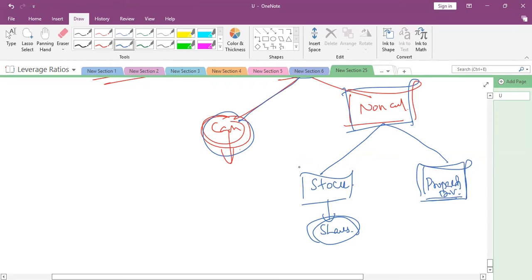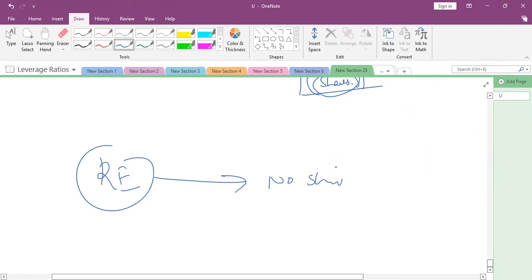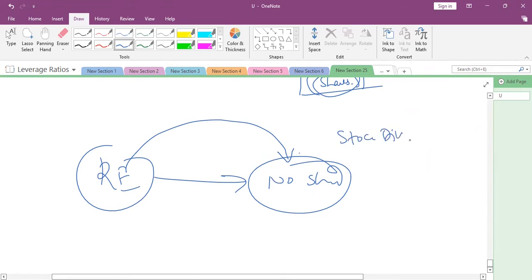So when the company issues a stock dividend, indirectly what happens? The retained earnings are converted into number of shares. This is nothing but a stock dividend. Is this point clear to everyone?